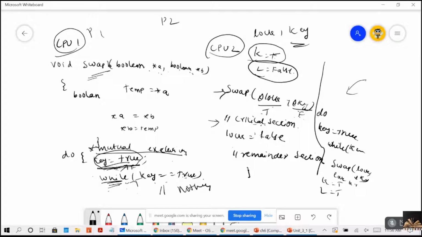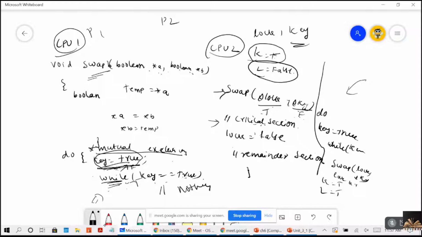Now, the second process is trying to enter into the critical section. It will try to execute this loop, while key is equal to true. What is this function returning? True or false? What is this function returning for the second process, P2? Tell me, guys. Yes, it is returning false.